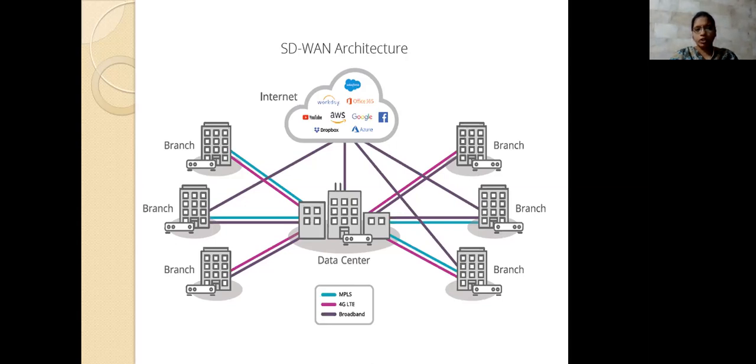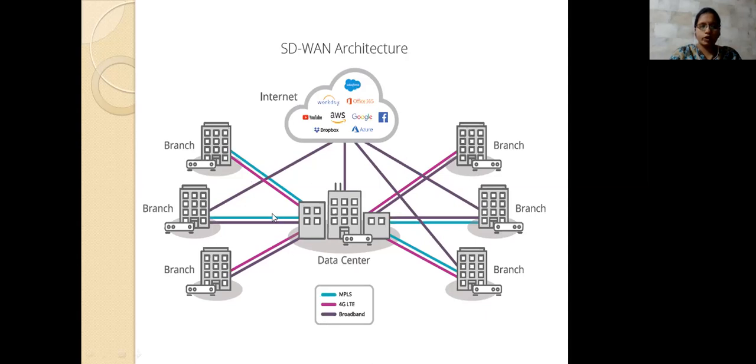These 4G LTE, what it does is connect to the internet. The things you are having, representing Dropbox, the clouds, Google, YouTube, whatever it is, take most of the things as broadband here. So each and every one is using MPLS, 4G LTE, and broadband there itself.